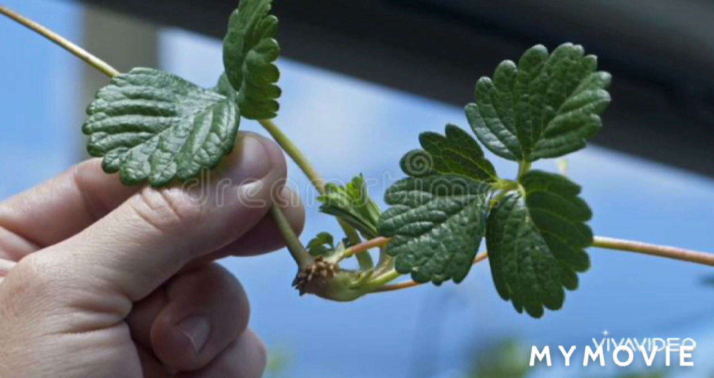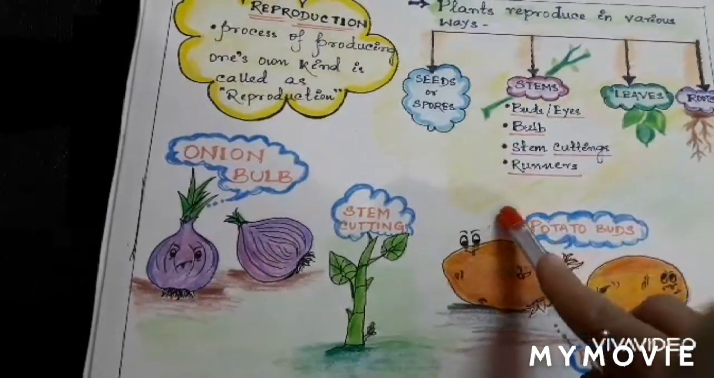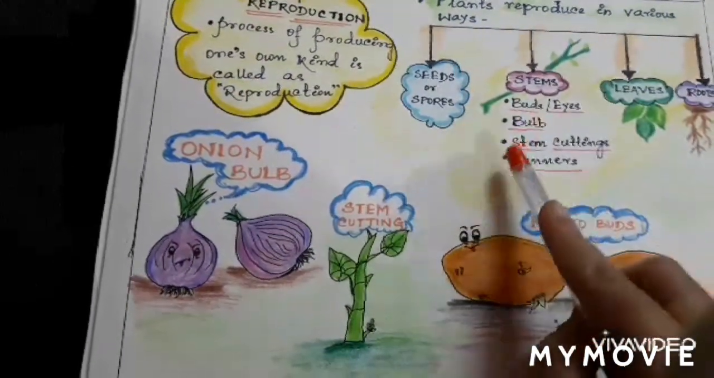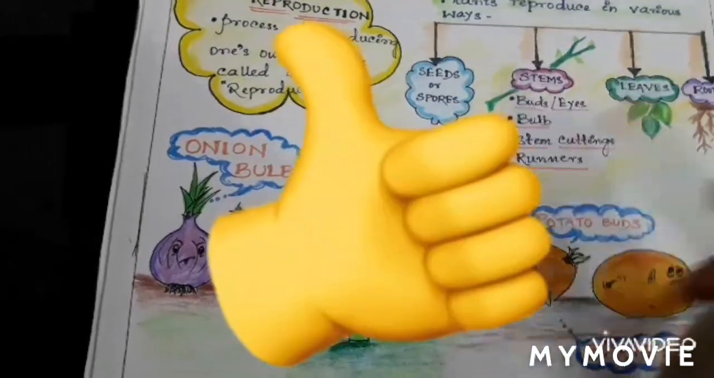Now you all understood reproduction of stems. There were so many to learn, from buds, from bulb, from stem cuttings and a runner. Clear?